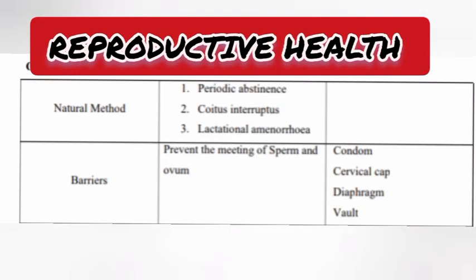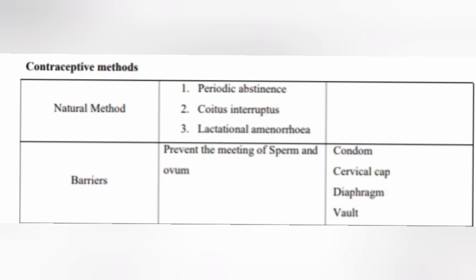Next chapter, reproductive health. First, contraceptive methods. They include natural methods, barriers, IUD, oral contraceptive and surgical methods. Natural methods: periodic abstinence, coitus interruptus, lactational amenorrhea. Barriers prevent the meeting of sperm and the ovum: condom, cervical cap, diaphragm, vault.